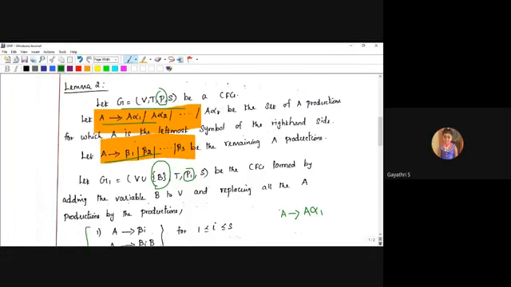What it means: non-terminal A starting with non-terminal A. If B produces B alpha 1, it means non-terminal B again starting with non-terminal B. This is left recursion. So these kinds of production rules, which are called left recursion, we have to remove. That is the goal of lemma 2.